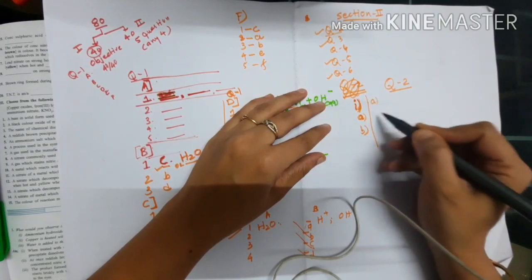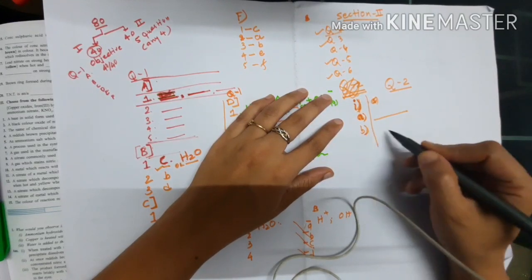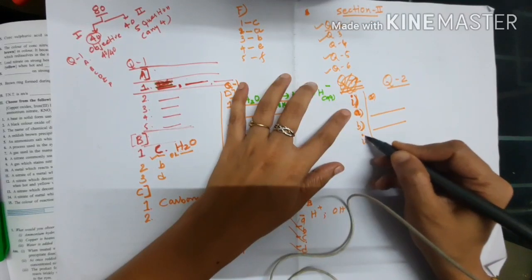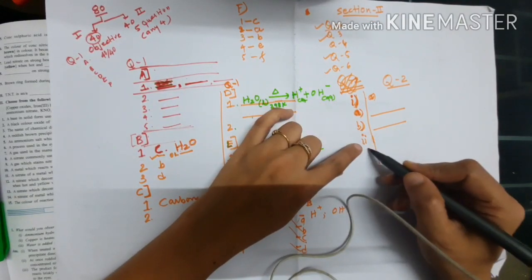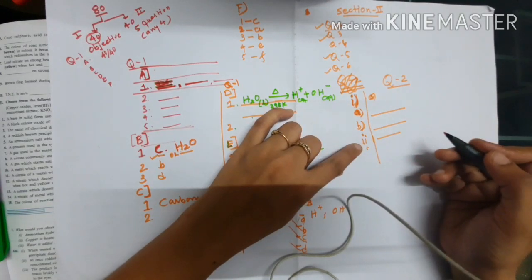Don't write A and B together. Then write B and its answer. If there are no A and B, you can start from here only. I hope it is clear, students.